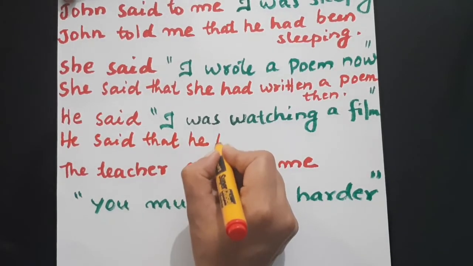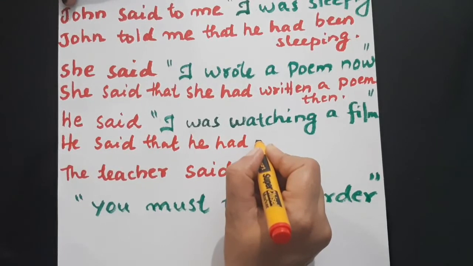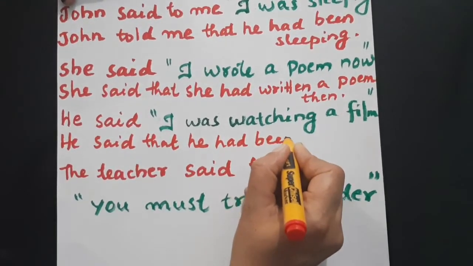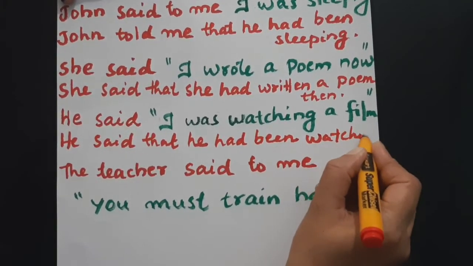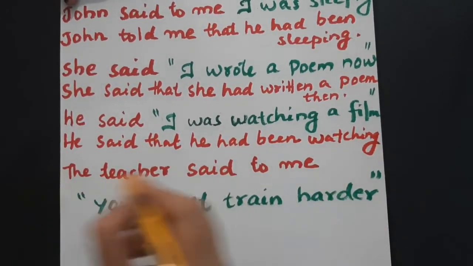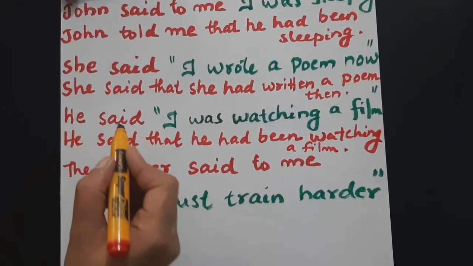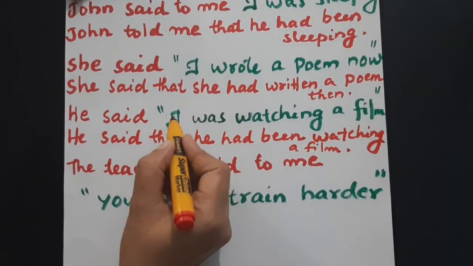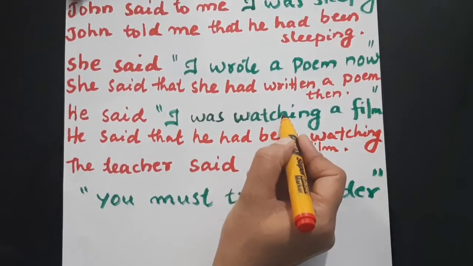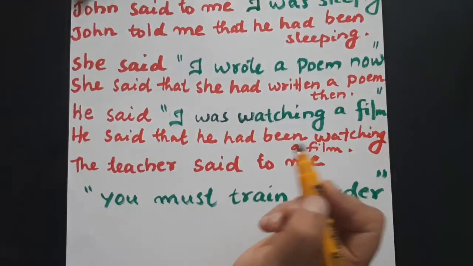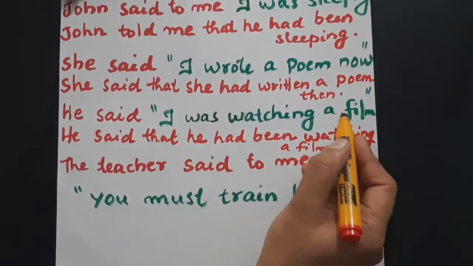So, he had been watching a film. Okay, he said that. I means the subject is he. That's why we used he here. Was watching means past continuous. Past continuous will change to past perfect continuous. So that he had been watching a film.